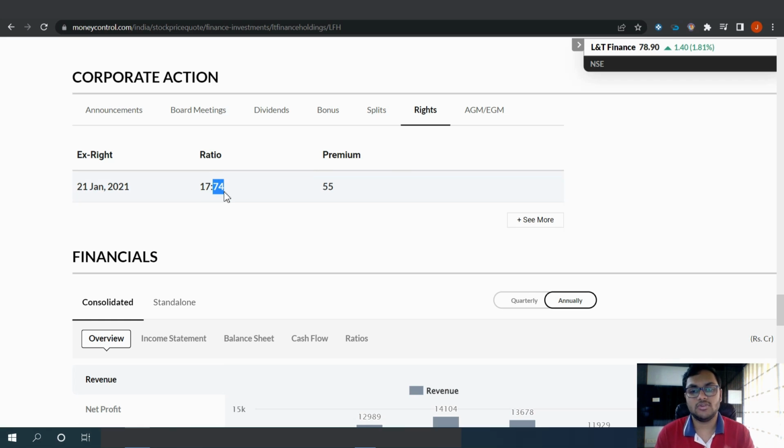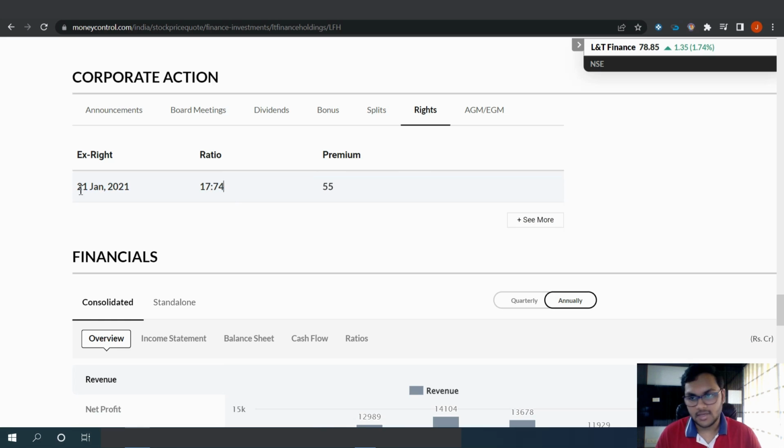Okay, so let's say that you own 74 into 2, that is 148 shares. So you will get 34 shares, right? So for every 74 shares that you own, you will get 17 shares at a discounted price, right? So this kind of thing is known as a rights issue, right?